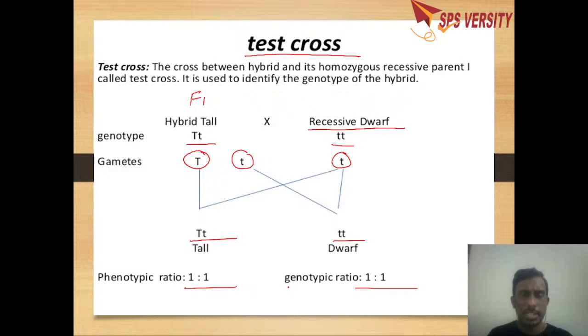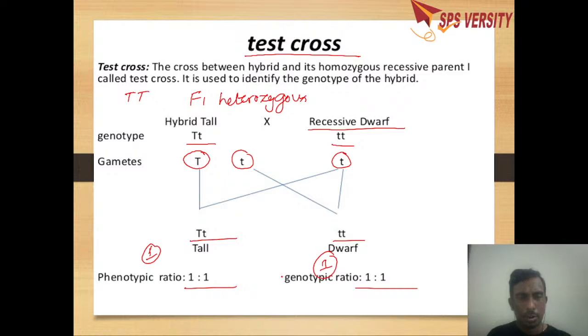So what does it indicate? When the ratio is 1:1, it indicates that the F1 hybrid is heterozygous. When the F1 hybrid is heterozygous, we will get a test cross phenotypic and genotypic ratio of 1:1. Suppose it is homozygous, then the phenotypic ratio will be 1 and as well as the genotypic ratio.